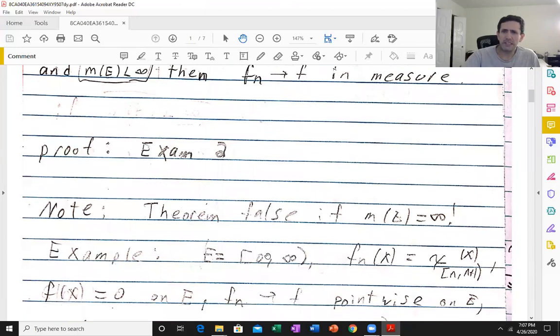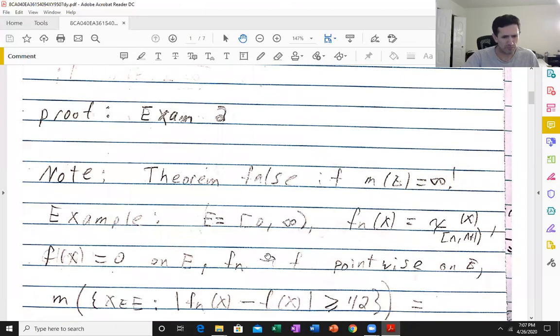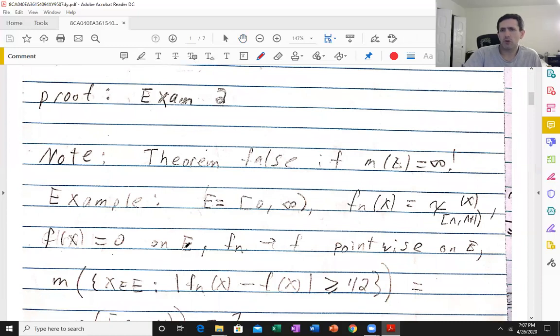And you can come up with easy examples similar to this. Particularly, let's say Fn of x is the characteristic function from n to n plus 1. Let's define f of x to be 0 on E. Clearly, Fn converges to F pointwise on E. In particular, pick any x. If n is bigger than x, then certainly x is not between n and n plus 1. So Fn of x is 0. So the limit as n goes to infinity of Fn of x is 0.